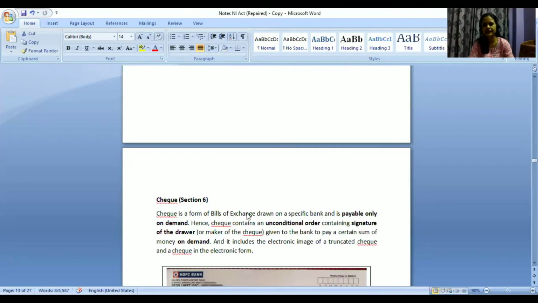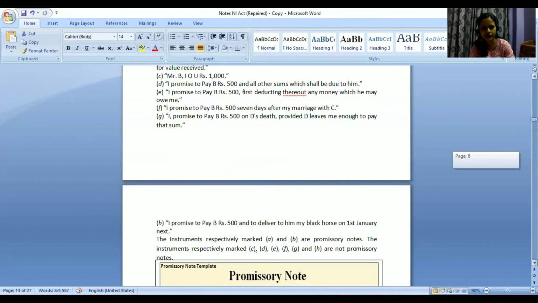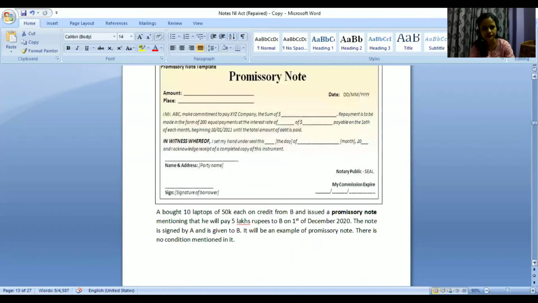See, in case of normal bills of exchange, what happens? Take for example that one example we had, right? Previous one example. Same thing only we can take. Okay, now take for example, A bought 10 laptops of 50,000 each on credit from another person B.